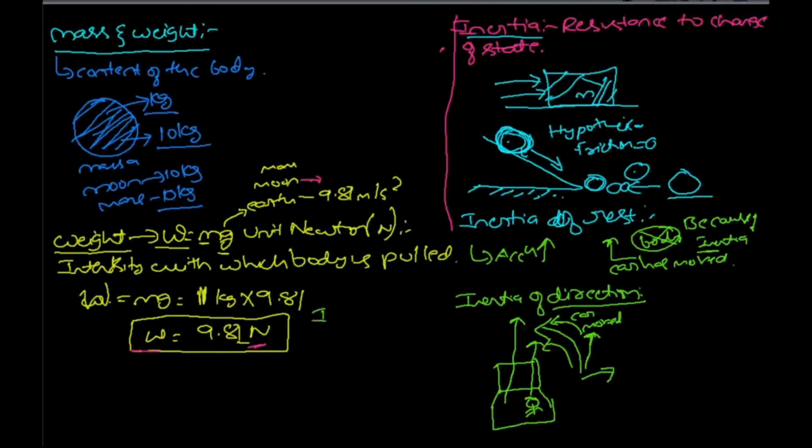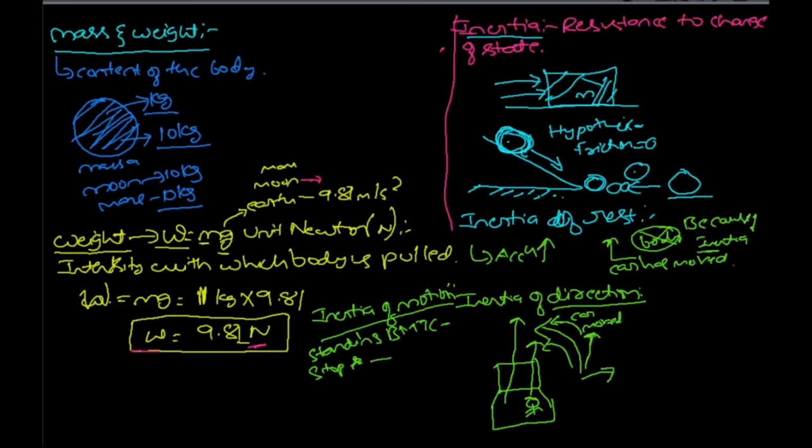One more thing, inertia of motion. You have also experienced this. When you are standing in a BMTC bus and it stops suddenly, what happens?